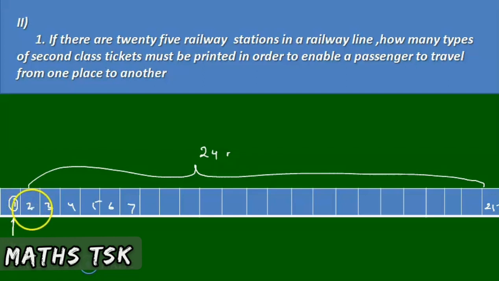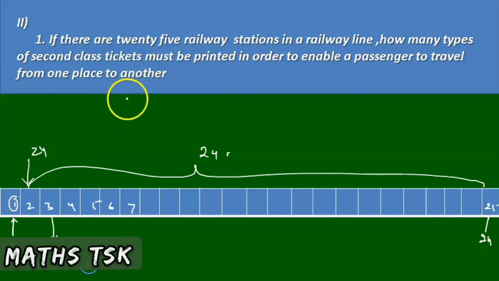To travel from 1 to 2, 1 to 3, 1 to 4, 1 to 5, 1 to 6, 1 to 7, 1 to 25, 24 railway tickets must be printed. Suppose I enter here, here also 24 railway tickets must be there. If I enter here, 24 railway tickets must be printed. Suppose I enter here, here also 24 railway tickets.